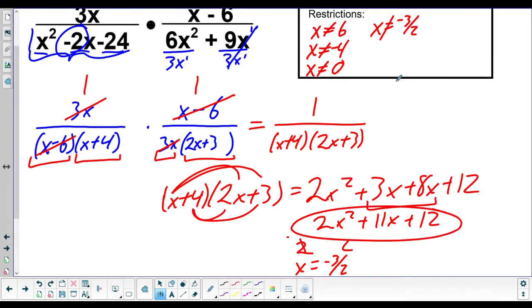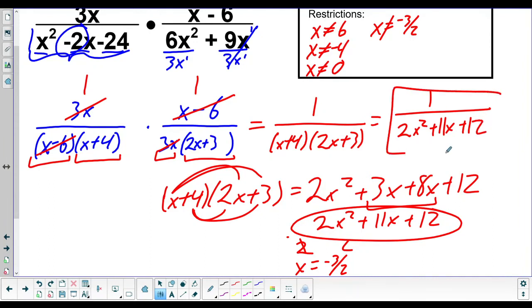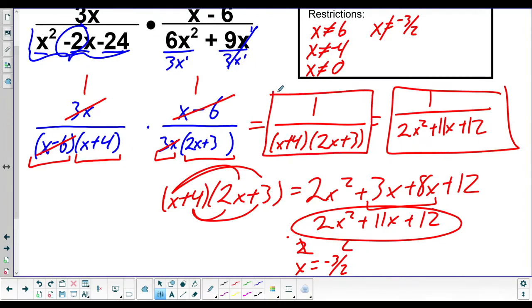And this is our denominator. So we have 1 over this thing, 2x squared plus 11x plus 12. And that's our answer. I'm not sure if it's going to have you multiply or if it will leave your answer like this. I don't get to pick, so you're going to have to live with whatever they give you. But I'm sure you'll have a multiple choice answer, so good luck.